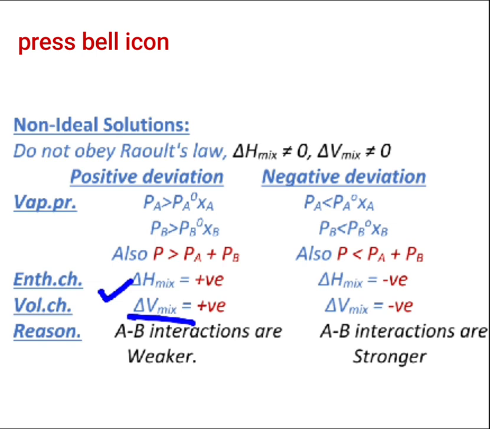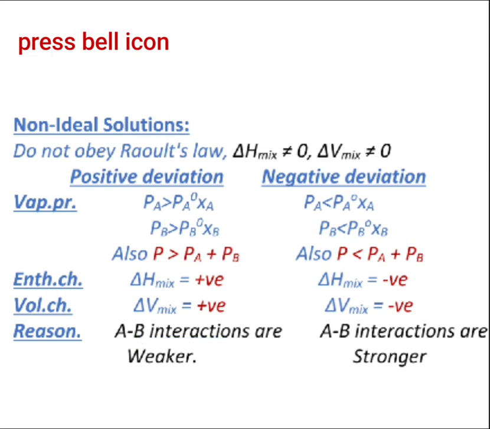See what happens here. There is a decrease in magnitude of the intermolecular forces in the solution, right? We have seen A-B interactions are weaker. Since the intermolecular forces are weaker, the molecules are loosely held. They are loosely present with respect to each other, right? Because of that loose holding, there will be an increase in volume on mixing. Getting the concept? As a result, we can say delta V mixing becomes positive. That is, the overall volume of the solution after mixing of the pure components increases, and so the volume change is positive. Is it clear?